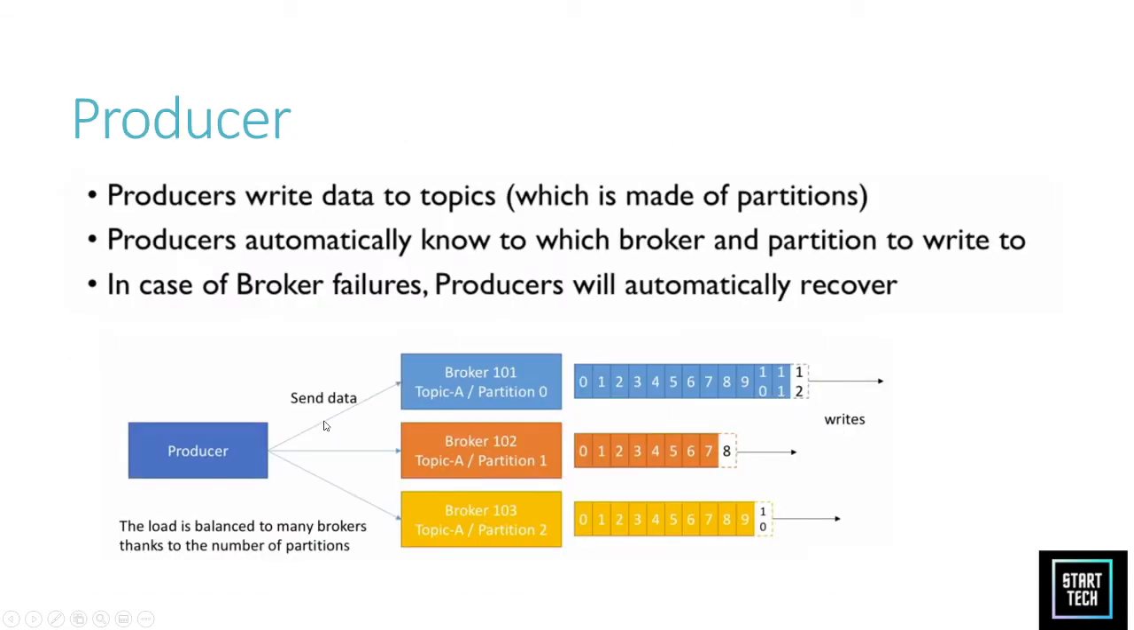So till now we saw what is a topic and what is a broker. Now we'll understand the producer. Producer is a way how we write data to a topic in Kafka. The producer automatically knows to which broker or partition it should write. You need not write any different code to write the data. It does it automatically for you, and it knows to which broker or partition to write.